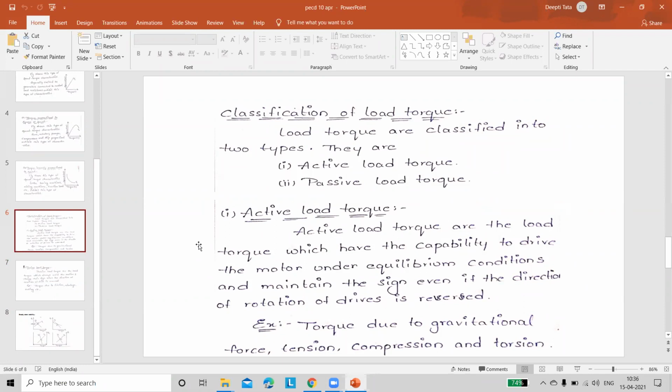The classification of load torque, in a general manner, is not depending upon the characteristics. What happens with the load torque means active load torque or passive load torque. What is the nature of load torque? One nature is active and the second one is passive. Can anyone say what is the main difference between active load torque and passive load torque? In the last class, we discussed these 2 torques. Anyone, please respond?